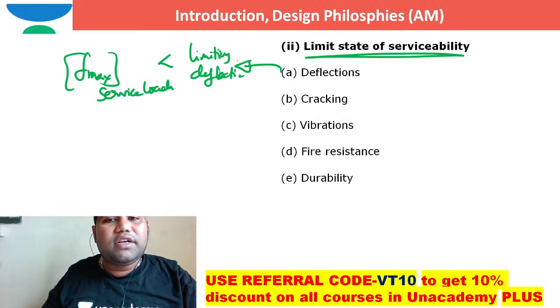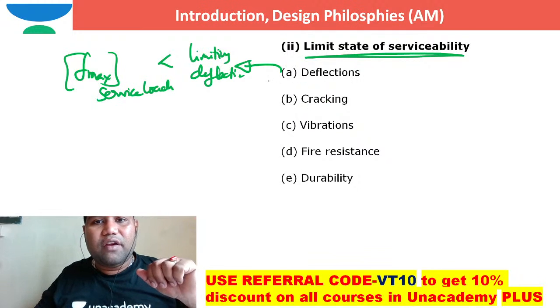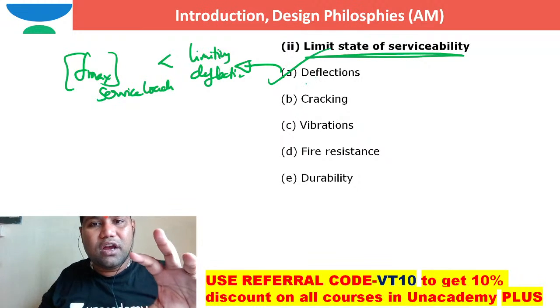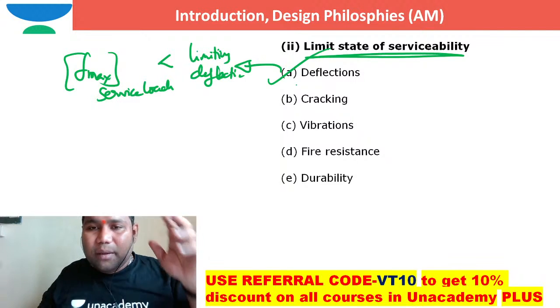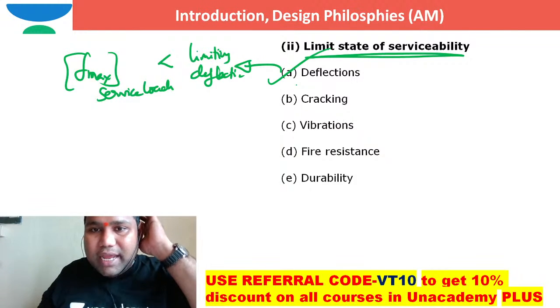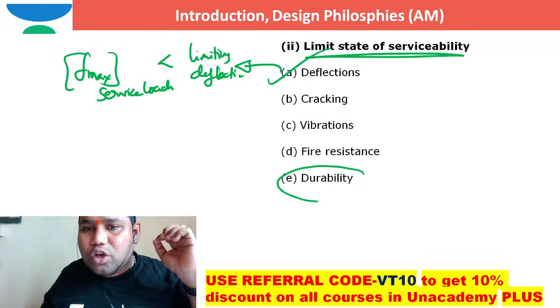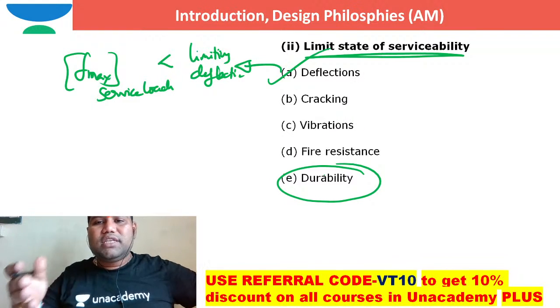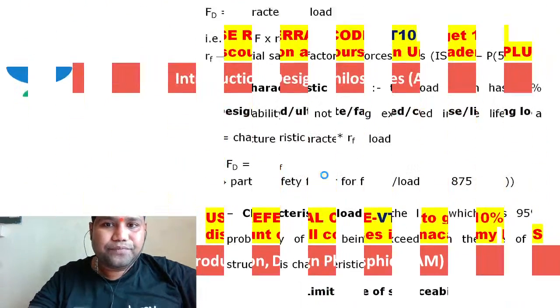So that check we will do. When the limit state of deflection is satisfied, the limit state of cracking is almost not possible, and especially durability can also be achieved, right? So this generally comes under limit state of serviceability aspects, right?